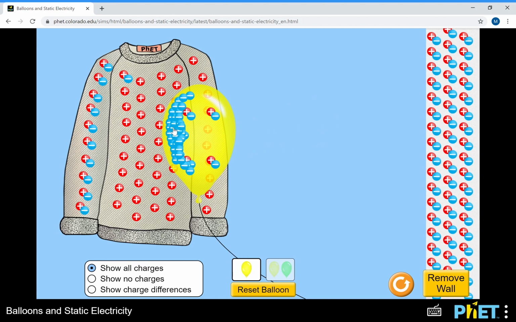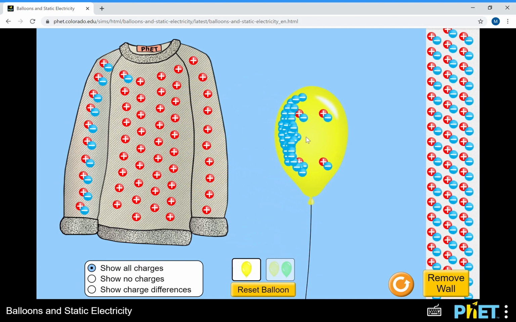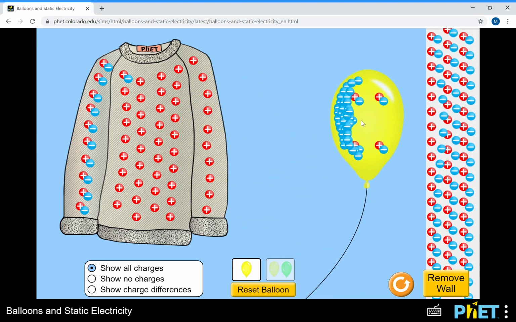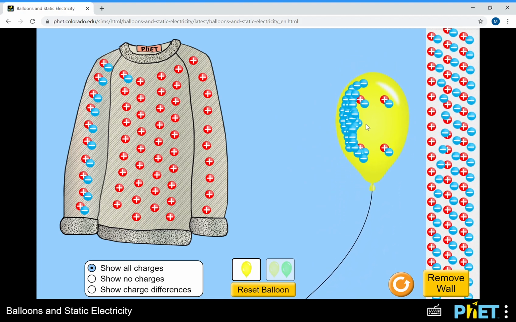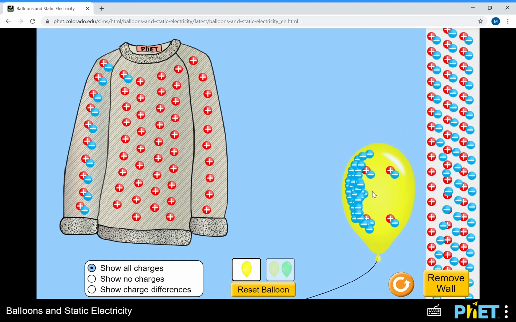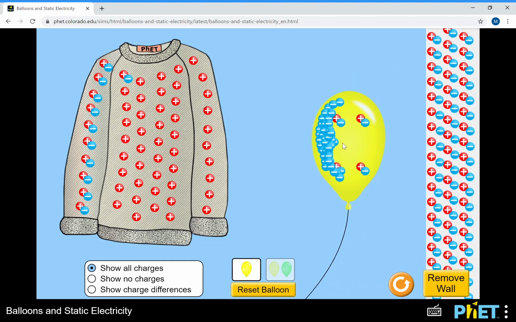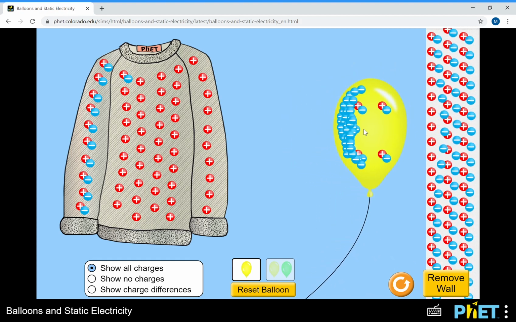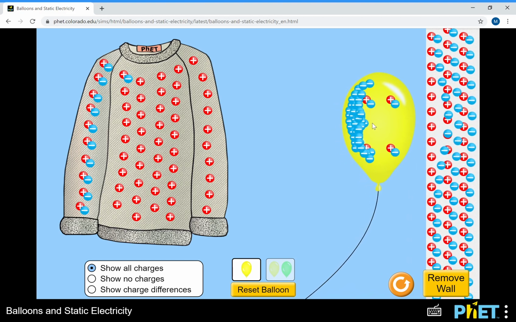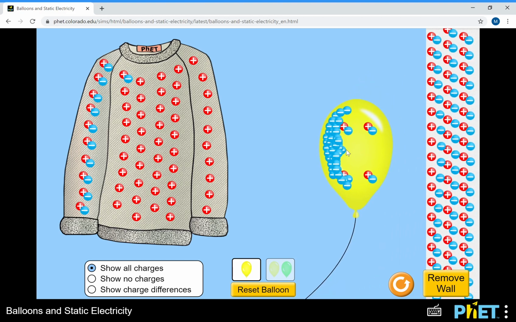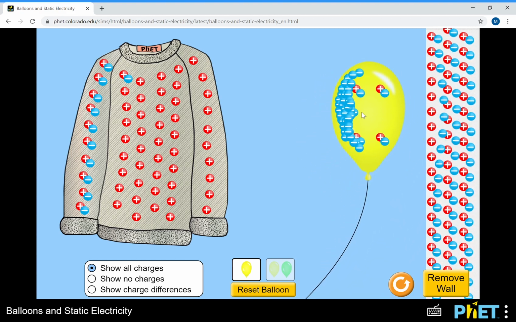Now if I bring the balloon close to the wall, look what happens to the negative charges there. They get pushed back because they are repelled by the negative balloon. That makes the wall close to the balloon slightly positive, and that's why balloons will stick to a neutral wall. The wall stays neutral the entire time.